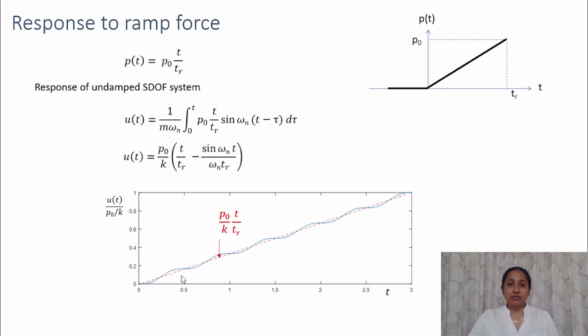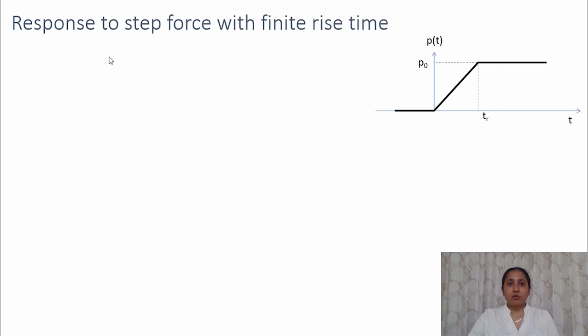This dotted red line indicates the static response, that is P naught by K, T by TR. As the force is increasing, the static response will also increase, and our dynamic response will be an oscillation about this static response.